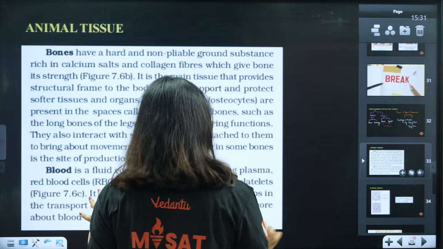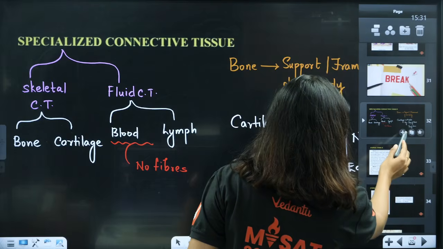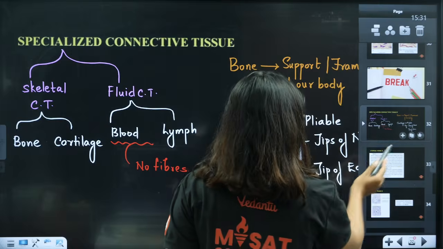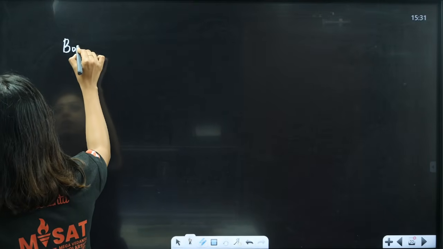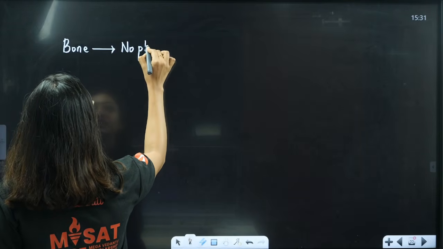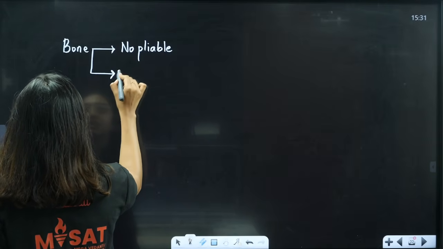So look here. Students, what is the specialized connective tissue? Now we understood, no? Now I'm going to tell you this bone is non-pliable. That means it is not flexible. That is why it is giving us the support.